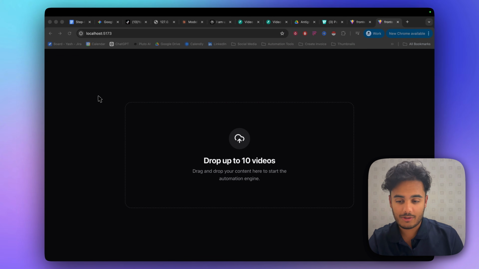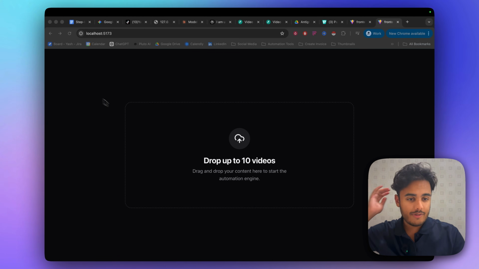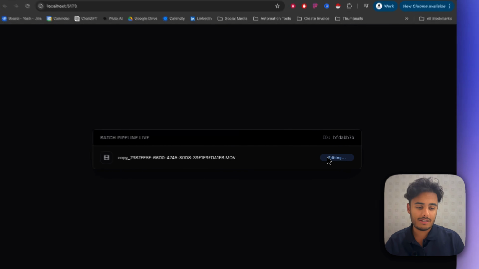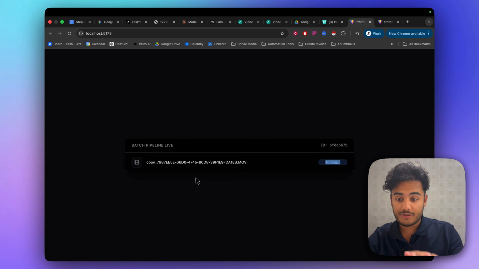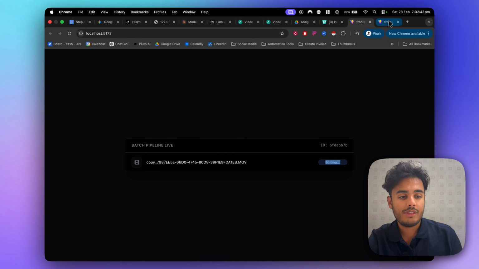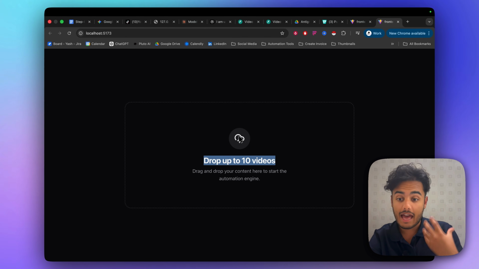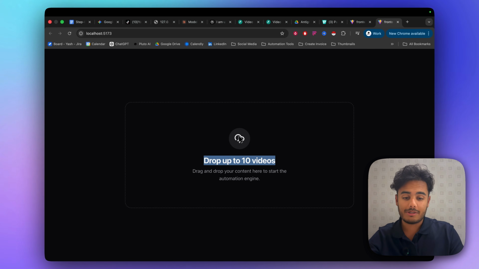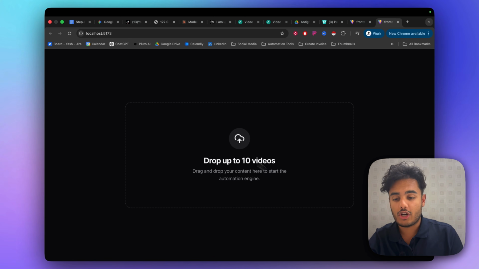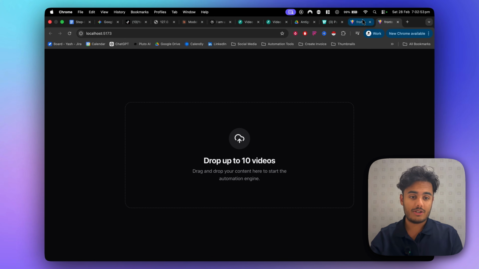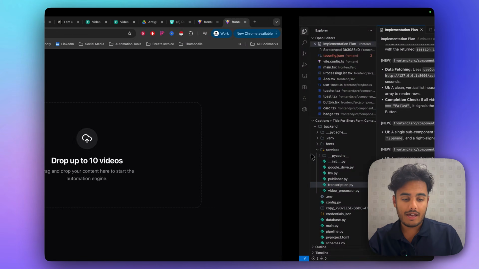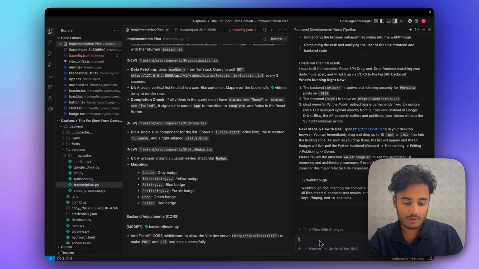And over here it says you can drop up to 10 videos. I've already dropped one video in. It's currently in the editing stage, just so I can check out what the front end looks like. I like this front end so far. The only thing I don't like is the fact that I can't click on this drop up to 10 videos and add videos from my laptop. I want to be able to do that, right? I don't want to just be able to drag and drop videos, which is the only way I managed to actually upload this one. So let's have a little chat, as that's one of the things I want to change.